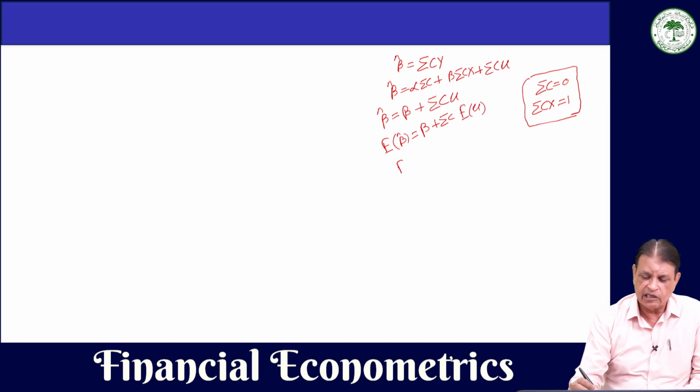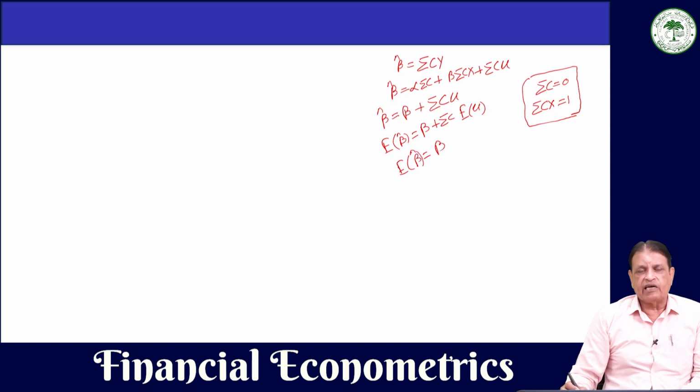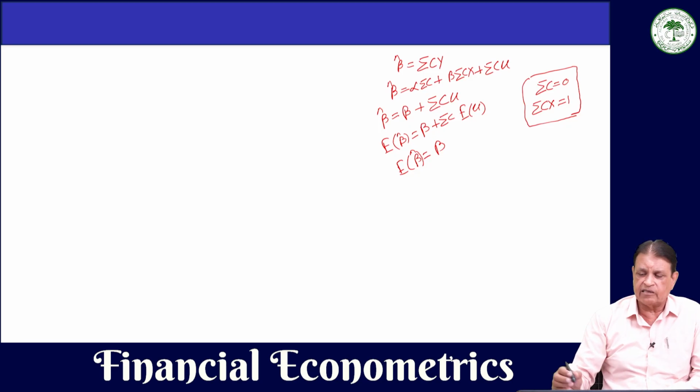So therefore expected value of beta hat will be equal to beta. Expected value of beta hat is equal to beta, that our estimator is unbiased. So this estimator is also unbiased, but under these two assumptions.